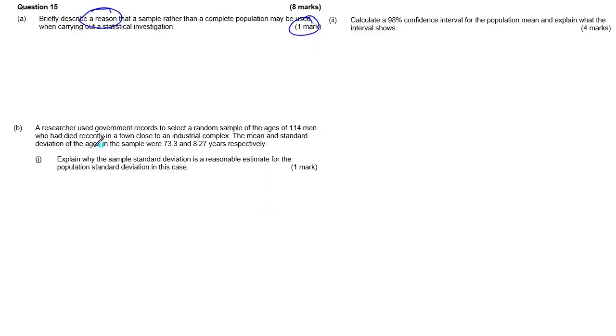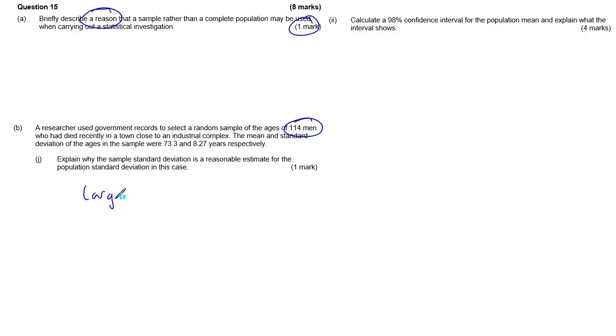A researcher used government records to select a random sample of the ages of 114 men who had died recently in a town close to an industrial complex. The mean and standard deviation of the ages in the sample was 73.3 and 8.27 years respectively. Explain why the sample standard deviation is a reasonable estimate for the population standard deviation in this case.